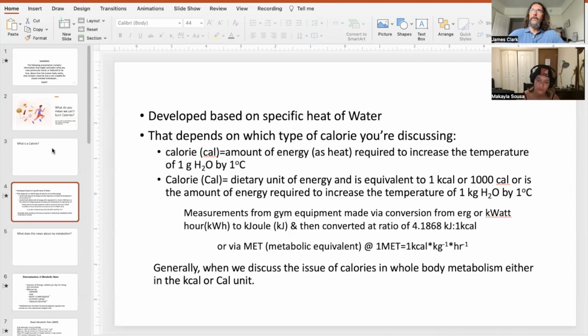And so if I'm going to elevate my body temperature by 1 degree, then I'm going to have so many calories of heat being produced. The way in which we get that heat is through chemical reactions known as combustion reactions.